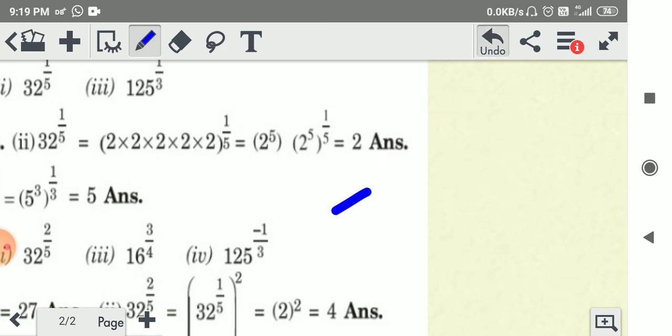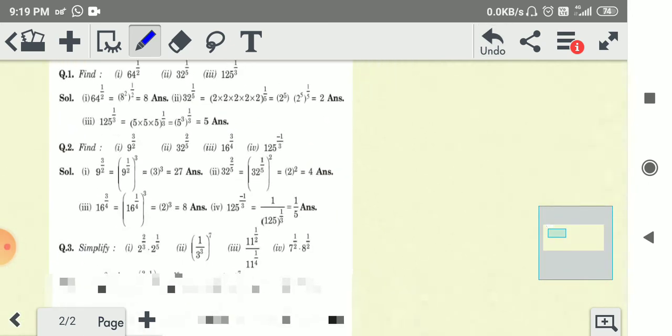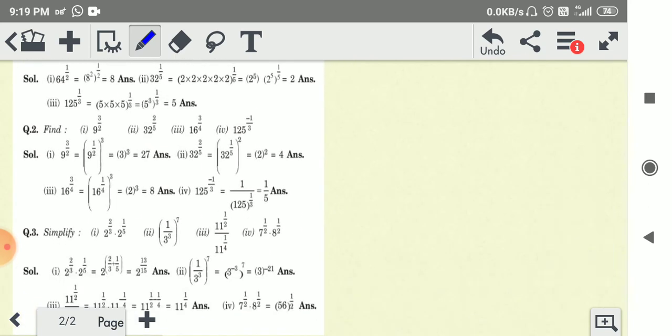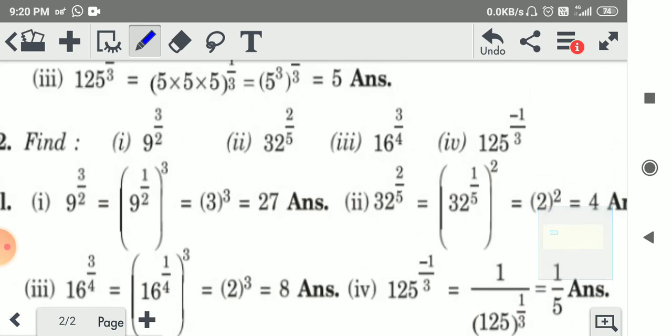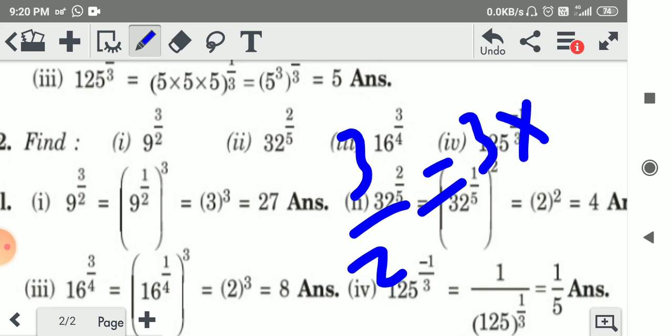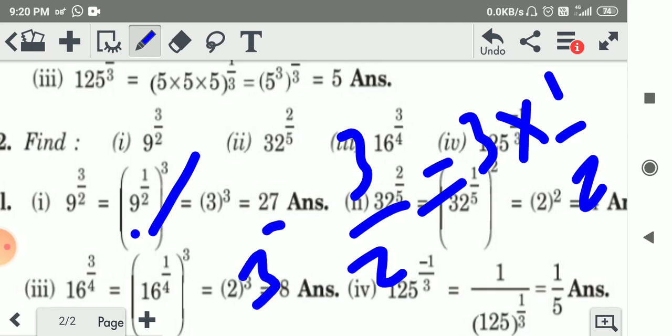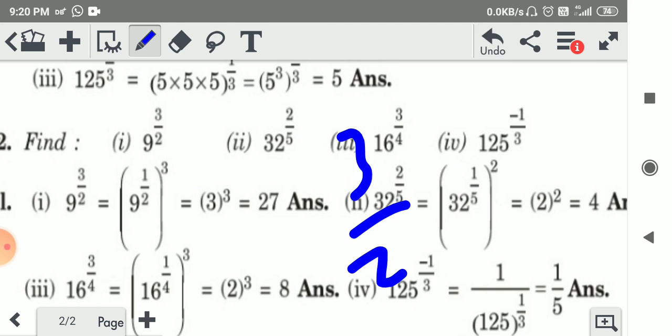Now question number 2, same as the previous questions. Here in the first question, 9 to the power 3 by 2. So we can write 3 by 2 as 3 into 1 by 2. So 9 to the power 1 by 2, and 3 separately. We can write 9 as 3 to the power 2.